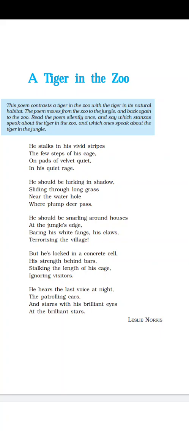He means the poet is assuming the tiger as a human being, because normally we use it for tigers as animals, but here the poet is using he, so he is personifying.